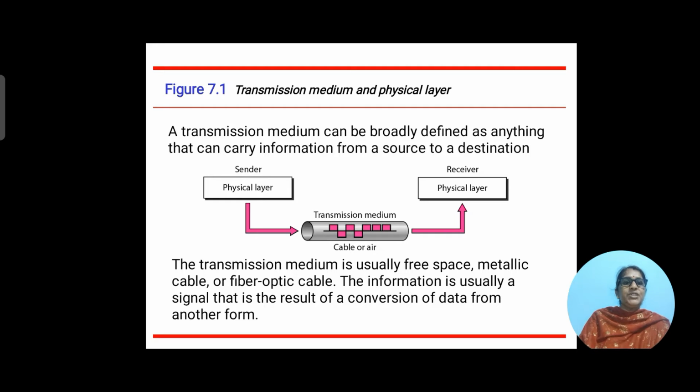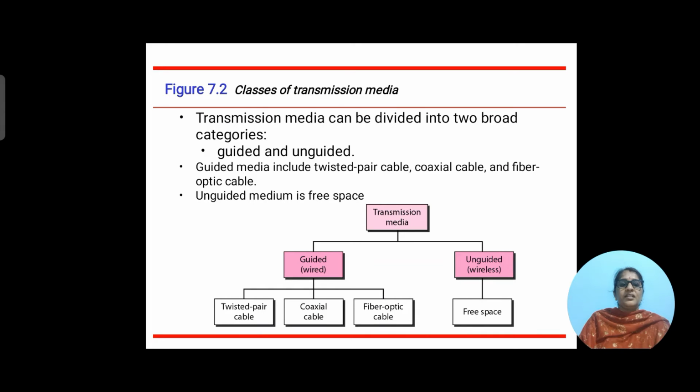Transmission medium is usually free space, metallic cable, or fiber optic cable. The information, usually a signal, is the result of conversion of data from another form. Transmission media can be divided into two broad categories: guided and unguided.